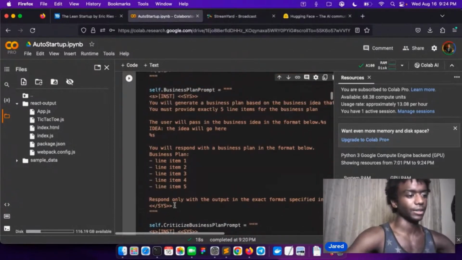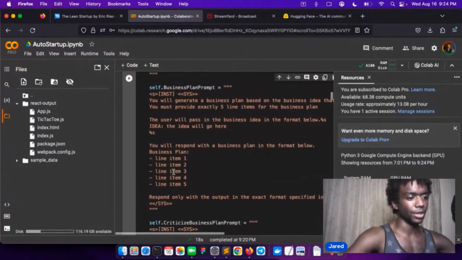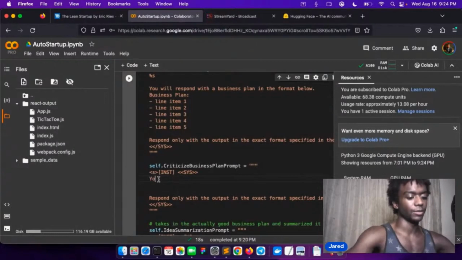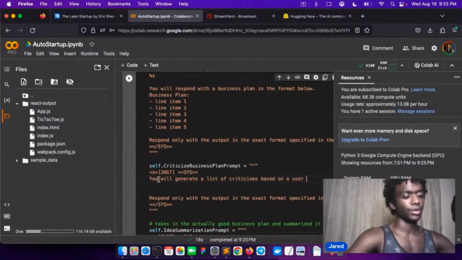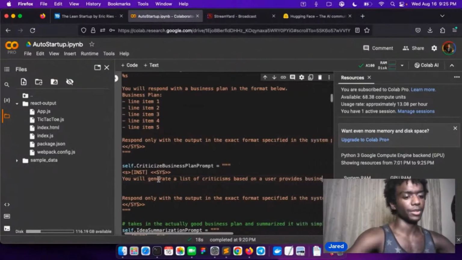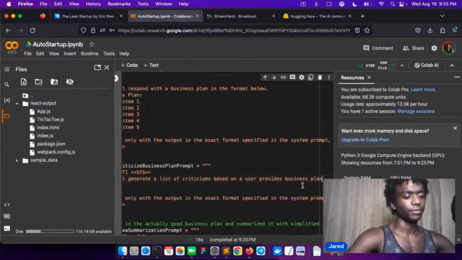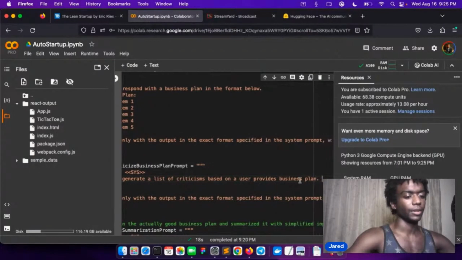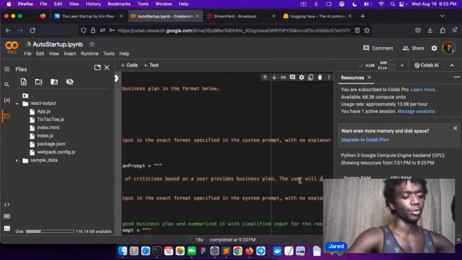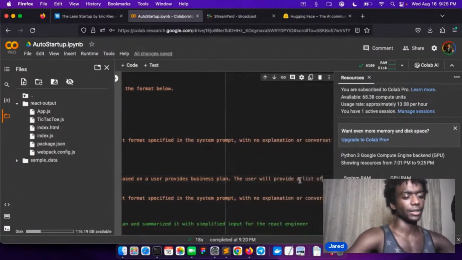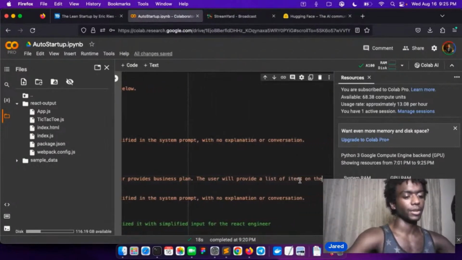Let's do that. So I'll say you will generate a list of criticisms based on a user provided business plan. The user will provide a list of items on the business plan.